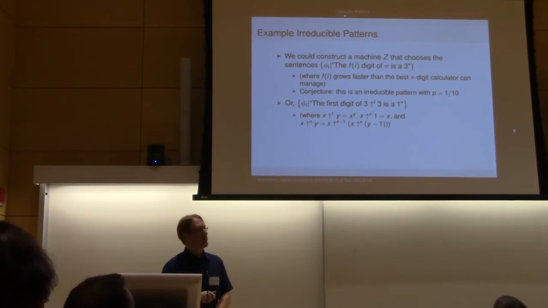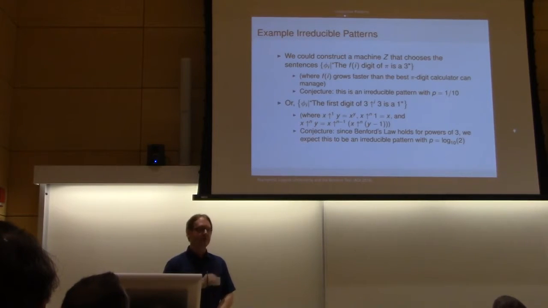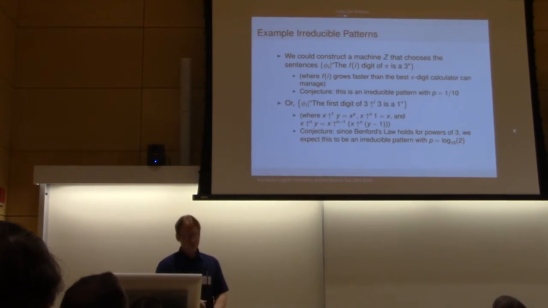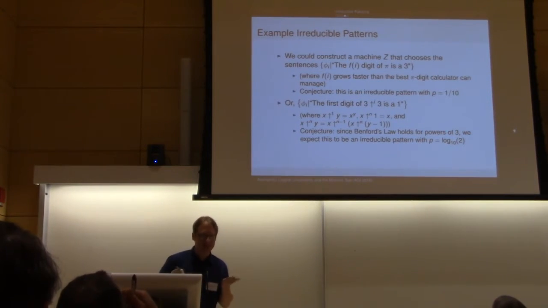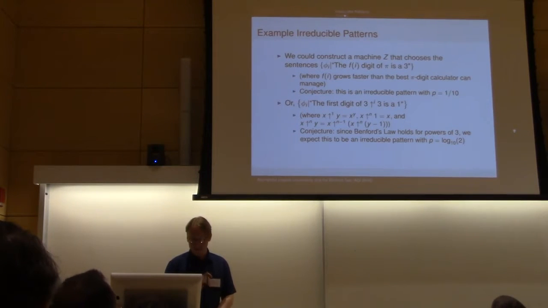We are unlikely to ever compute the third element of the sequence. And yet, because this is a subset of the powers of 3, and powers of 3 are known to follow Benford's law, we would expect a more interesting than 1/10 probability of log base 10 of 2. Okay, and so that's where the Benford test comes from in the title.